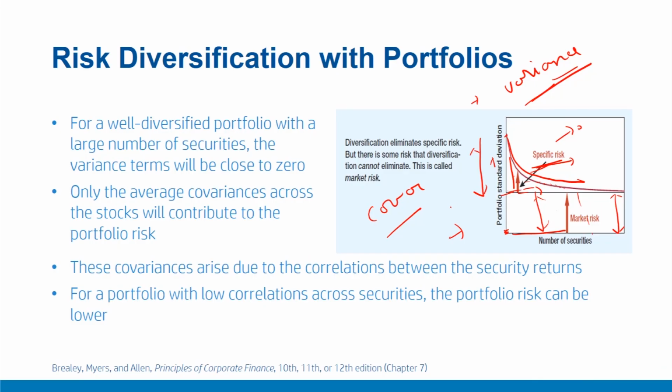This is also called systematic risk or non-diversifiable risk, because it cannot be diversified by adding more securities. In contrast, the specific risk is called diversifiable risk or non-systematic risk, because it can be diversified simply by adding more securities to the portfolio.